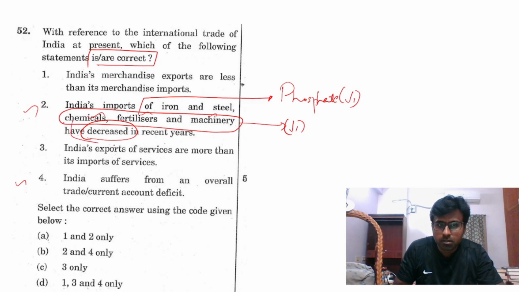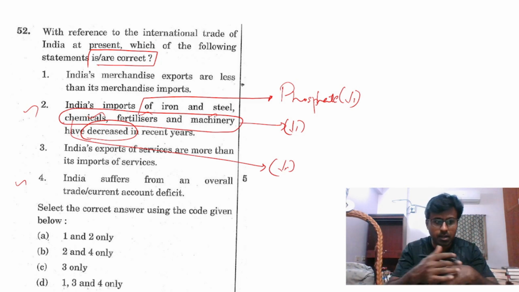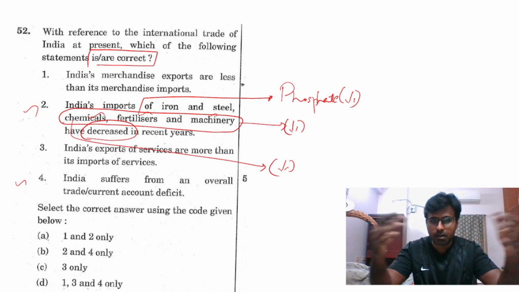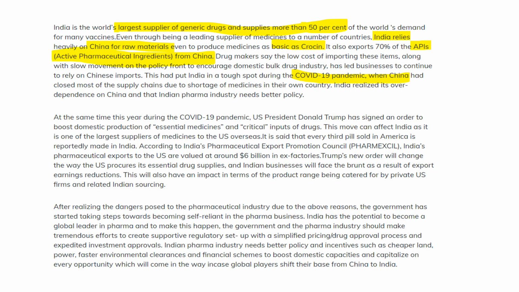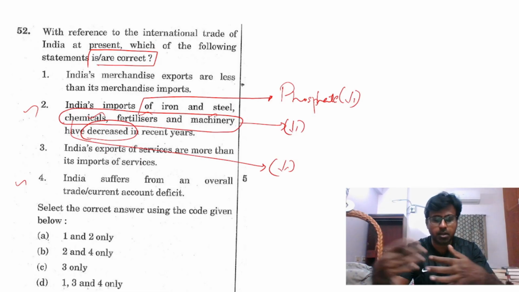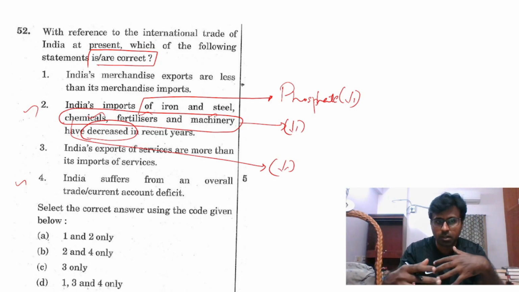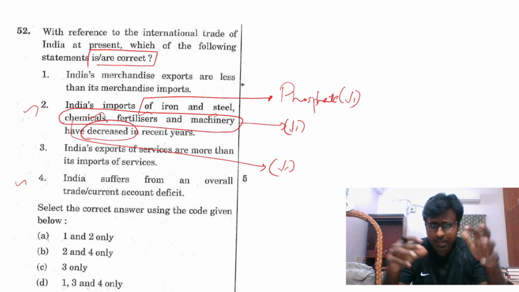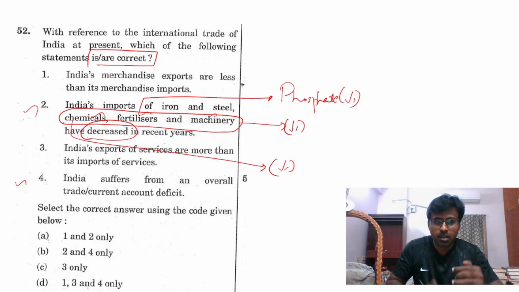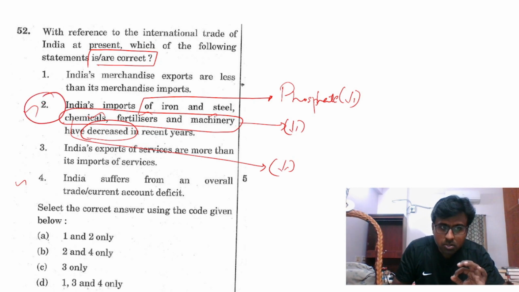Third point, chemicals. We are a capital of generic goods, true. Generic drugs we make for every country possible in the globe, and we export, true. But the ingredients necessary for making those drugs, we actually import. That comes under chemicals. Chemicals, like intermediate products for drug making, we actually import. Iron and steel, I'm not sure whether it is increasing or decreasing. But in the case of all these three, it is actually increasing, because we are deficient in all these things. This comes in the paper every day. So this is not true.